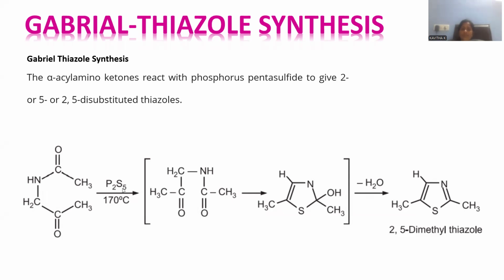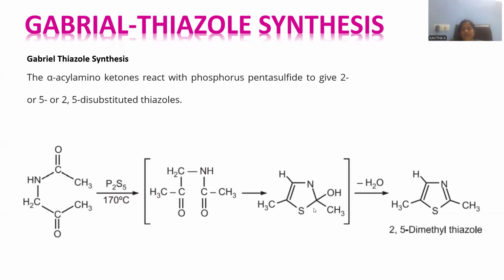P2S5 is denoted as phosphorus pentasulfide. It is sulfide giving agent. The temperature to be maintained at 170 degrees centigrade. Whenever 170 degrees centigrade temperature is applied, so that one of the oxygen will be replaced with sulfur. Let me introduce sulfur at this position. Whenever sulfur is introduced, that will participate in the cyclization in general.